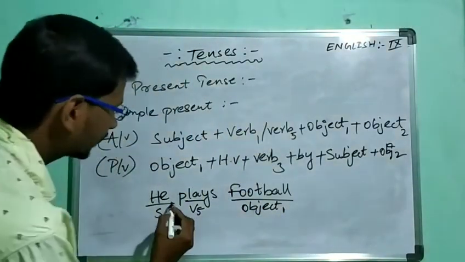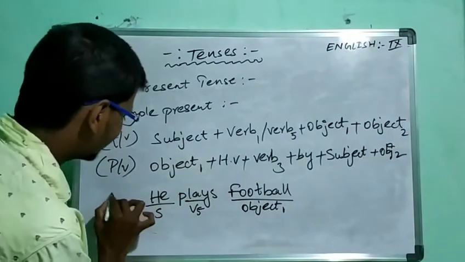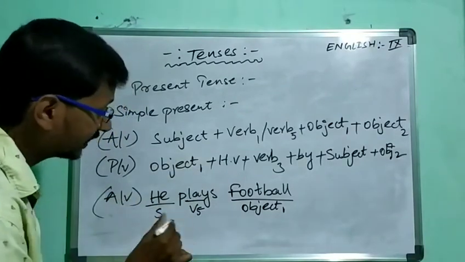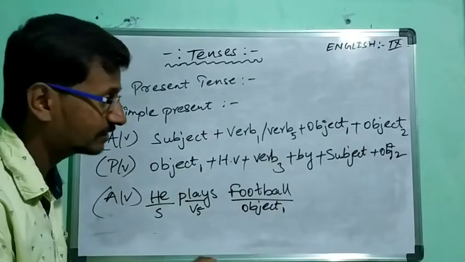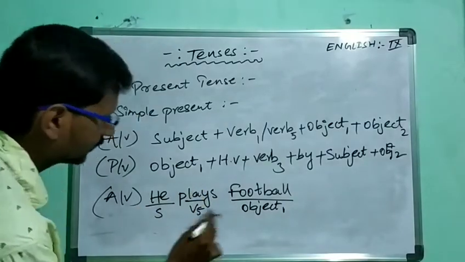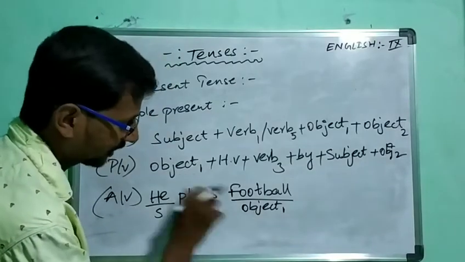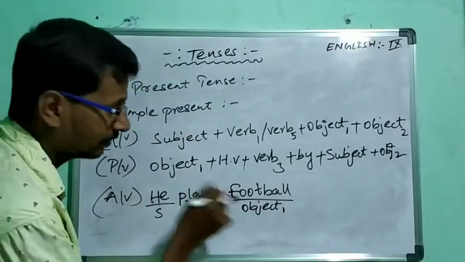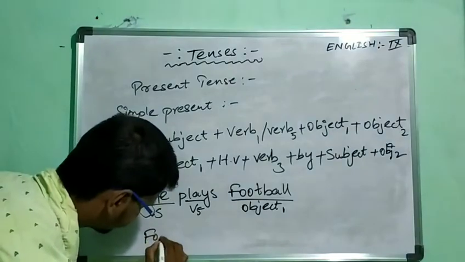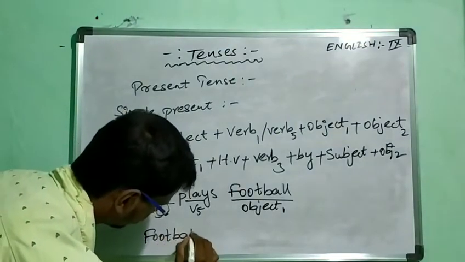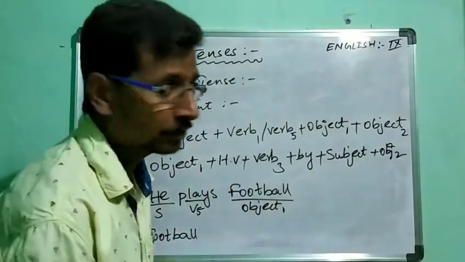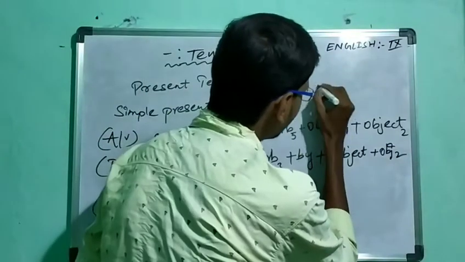So now we are converting this active voice. This is the active voice. So we are converting this active voice into passive voice. So what is the passive voice of that active voice? So let us start with football. So object 1, football. We are having object 1 at the beginning. So football. Then next, I already told you that we are having helping verbs in simple present.